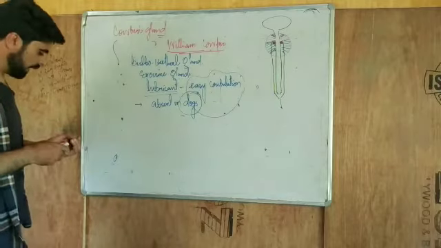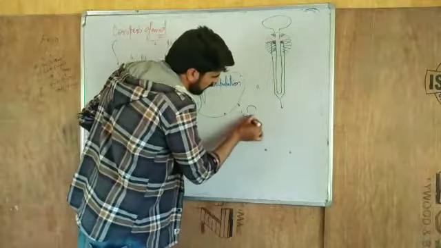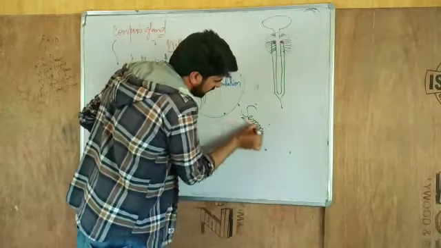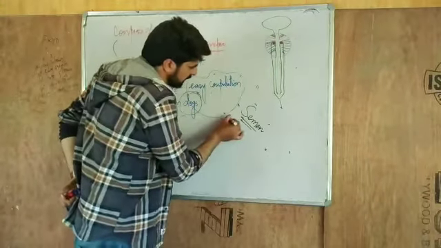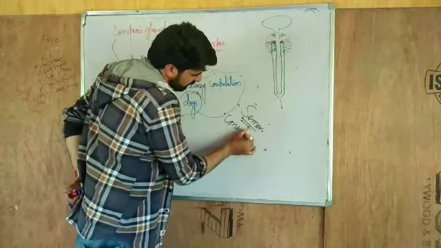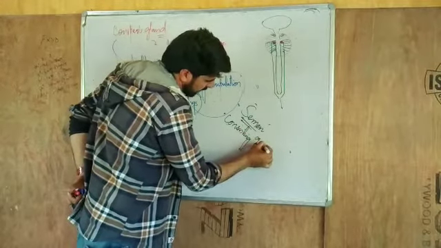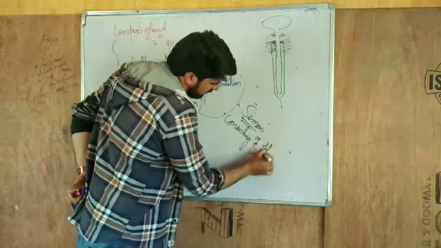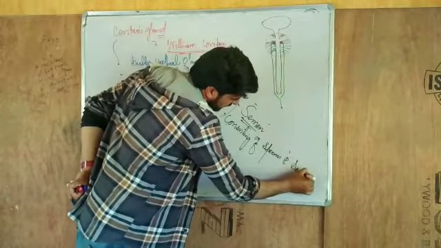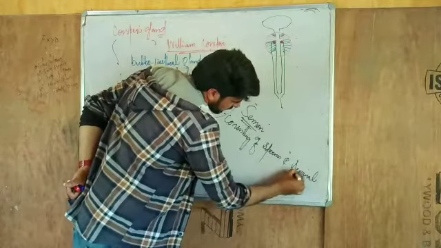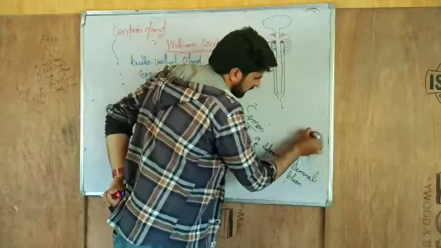Now we have the term which is mainly used here, that is semen. What does semen consist of? What is semen? Now this is the question. Semen consists of sperms and seminal plasma. Seminal plasma is actually the secretion of glands.